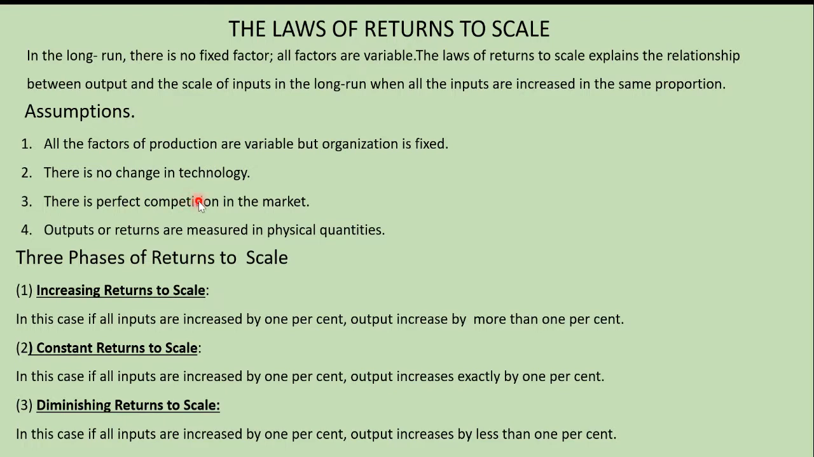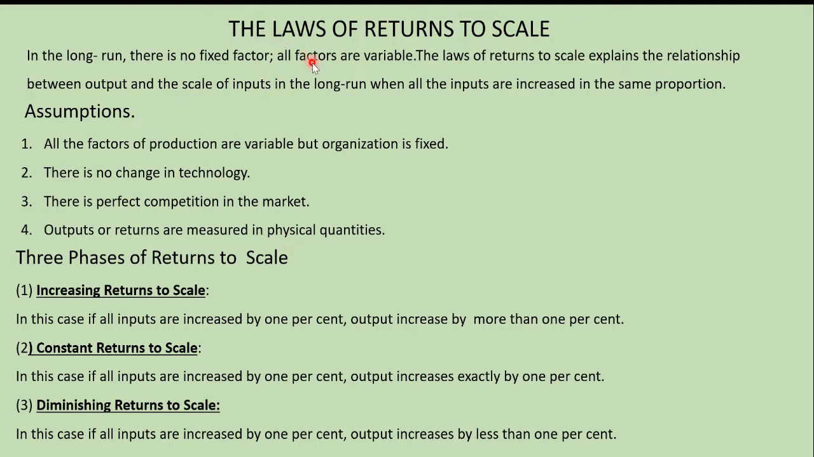There is perfect competition in the market. This competition part we will be dealing in the 5th chapter. So now you just understand it in this way itself. There is perfect competition in the market. Okay, large number of buyers and sellers only will be seen in the perfect competition. Outputs or returns are measured in physical quantities. The outputs or the returns can be measured physically: 1, 2, 3, 100, 200, like that. You can measure the outputs or returns in physical quantities. So these are the assumptions.